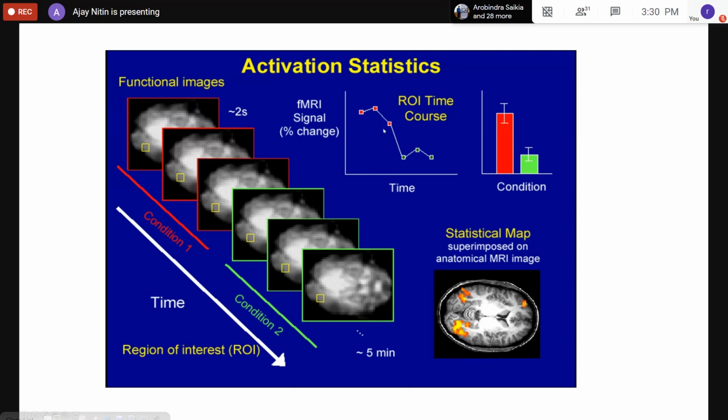And when you draw a curve, you see the difference in the signal, which is a very small signal for us to detect. Based on this, we have various models where we try to fit and try to identify the active areas. And this is how we study the brain. It is attracting a lot of attention in studying the behavioral aspects of human beings.